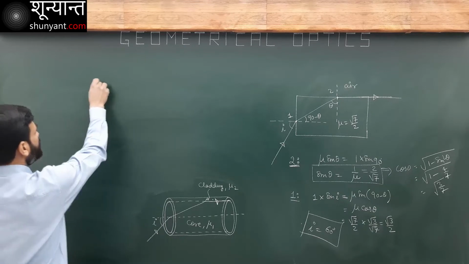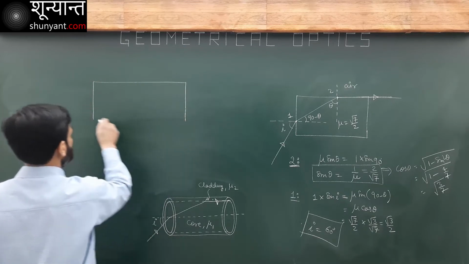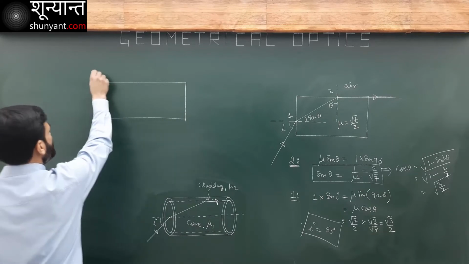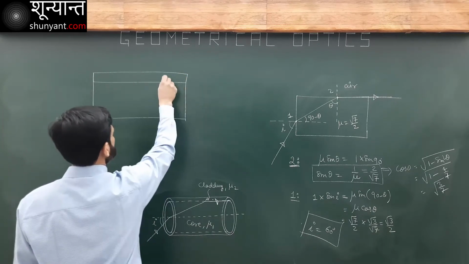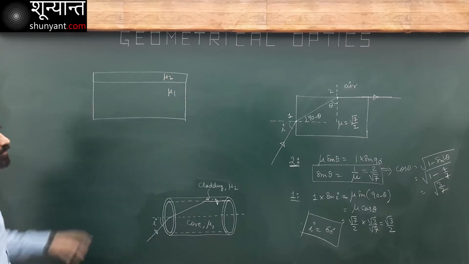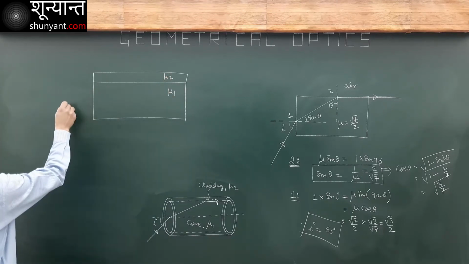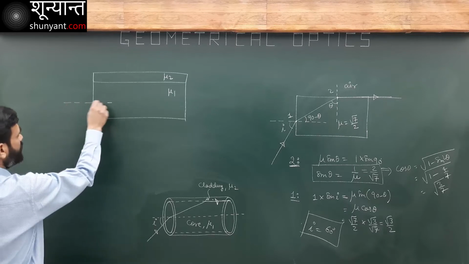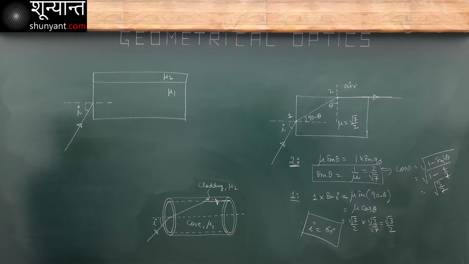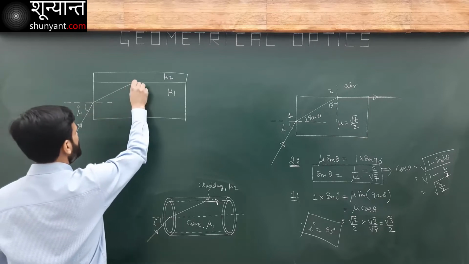I can draw my figure like this. This is core, and this is my cladding. Okay. This is my cladding. This is mu2, mu1 here. Core and cladding. Okay. I have this light entering here. This is I. Okay. It gets refracted.